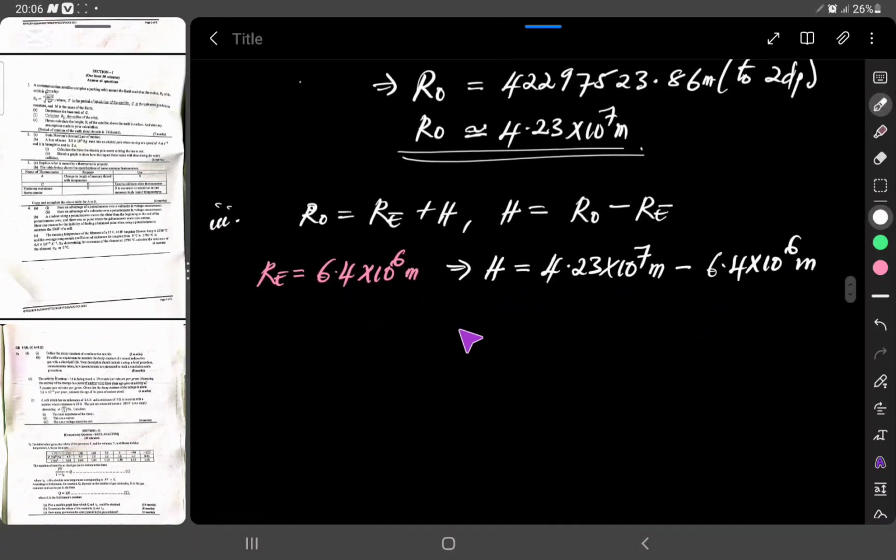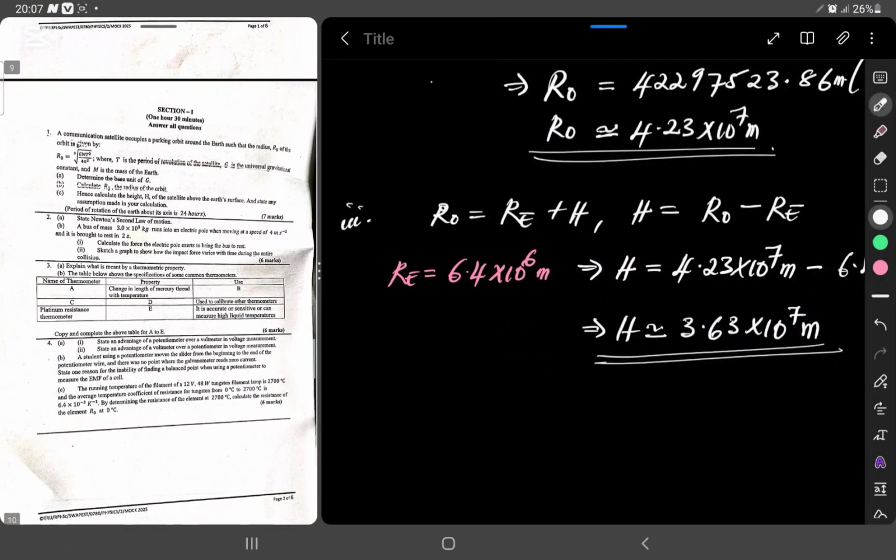If you quickly use your calculator, you are going to have h approximately equal to 3.63 times 10 to the power 7 meters, and that is the height above the Earth.